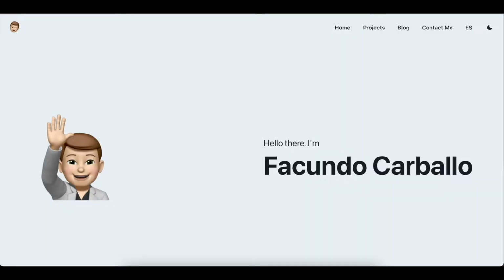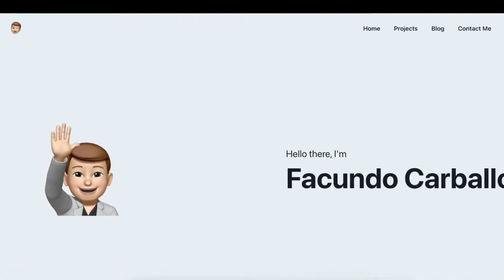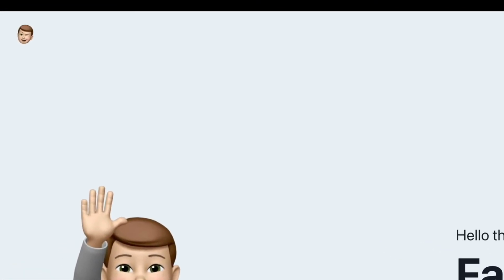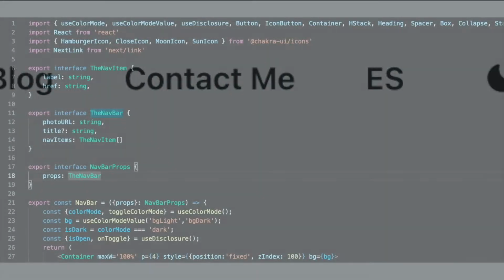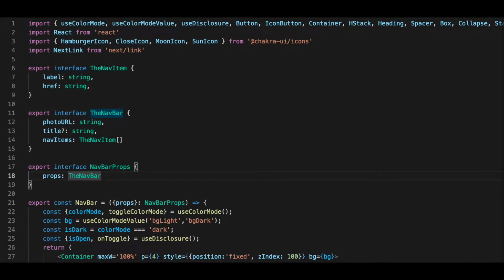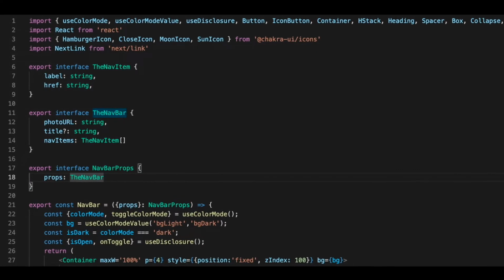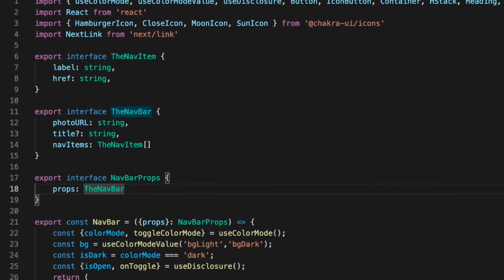Now, getting into the code, the first thing that I did for my website was the navbar. I wanted to create a generic navbar so anyone can use it by just passing some parameters. Since I am working with TypeScript, I have to implement the interface first to identify the data type that arrives as a parameter.